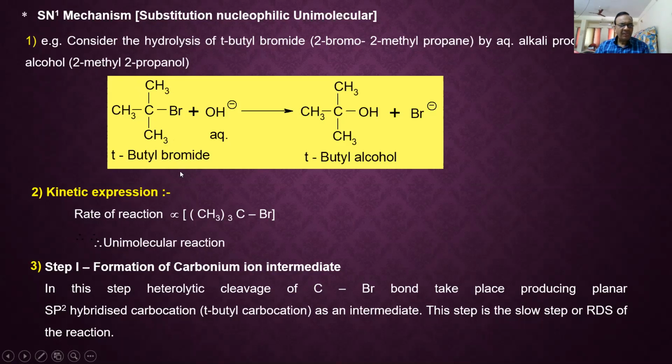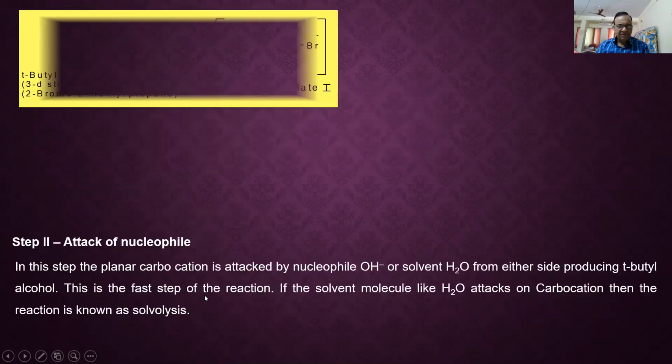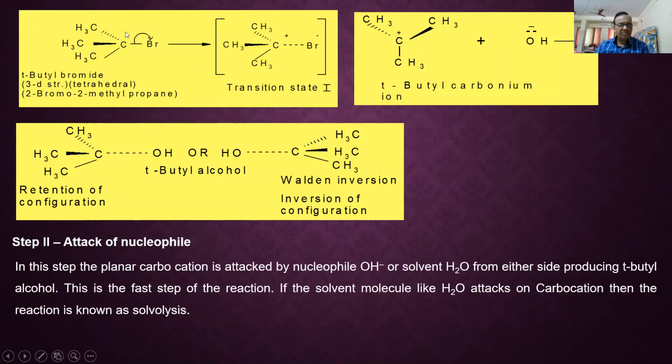Correct. You have to consider the example of a tertiary alkyl halide because the reactivity order for SN1 is highest for tertiary. The rate of this reaction is found to depend on the concentration of only this reactant, which I have written like this, and that's why it is unimolecular. The rate depends on the concentration of tertiary butyl bromide. So this occurs in a two-step mechanism. The first step is heterolytic cleavage of the C-Br bond. This C-Br bond is going to break. This is transition state 1, in which this attractive force weakens and is completely broken.